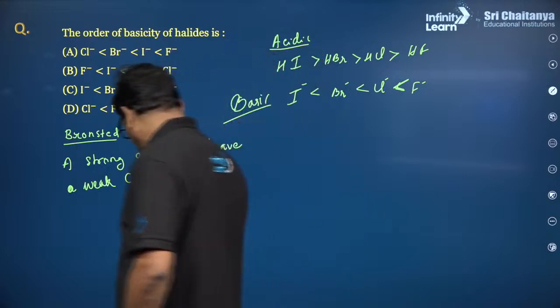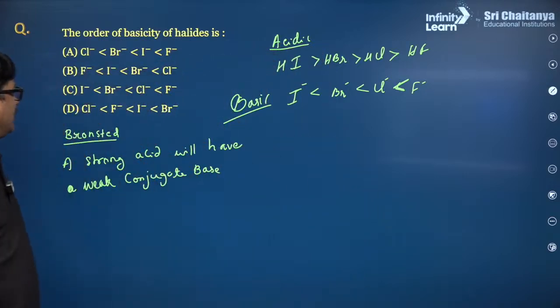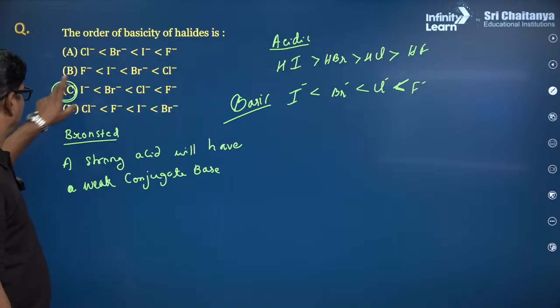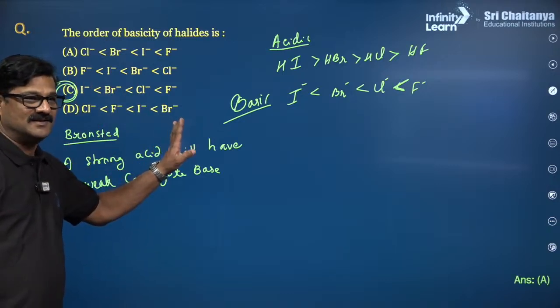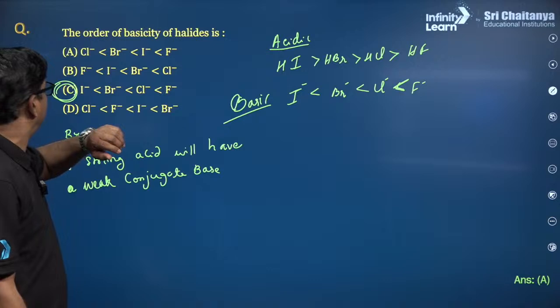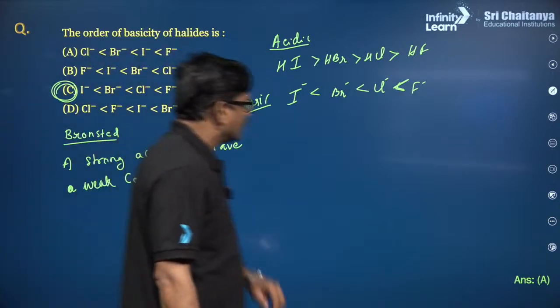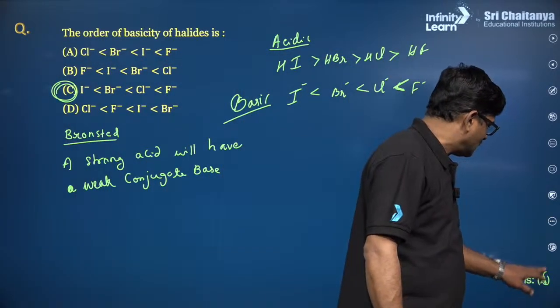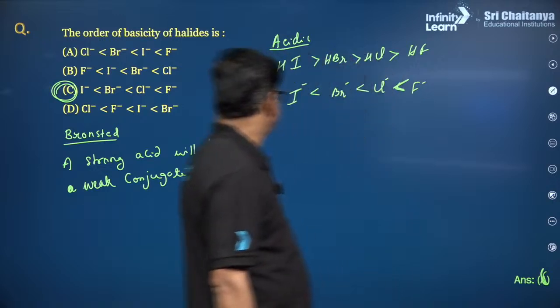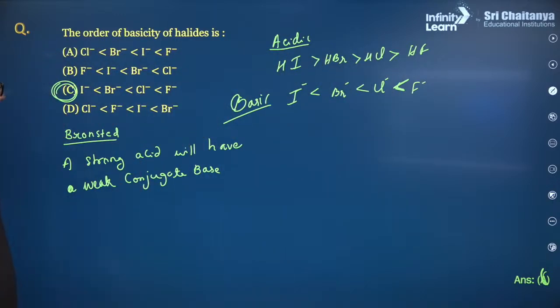So the answer for this question is going to be I minus less than Br minus less than Cl minus less than F minus. Yes, the answer is not A. No. It is going to be C. It is not manipulated, right? Clear? Azim, yeah. Pandey, it is not A.